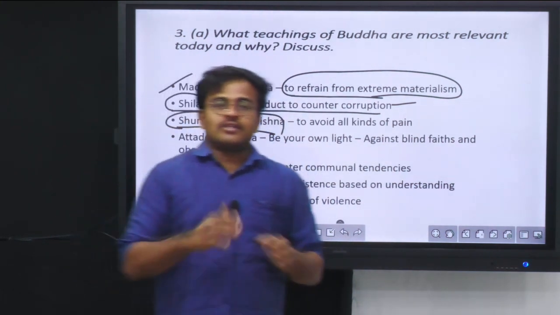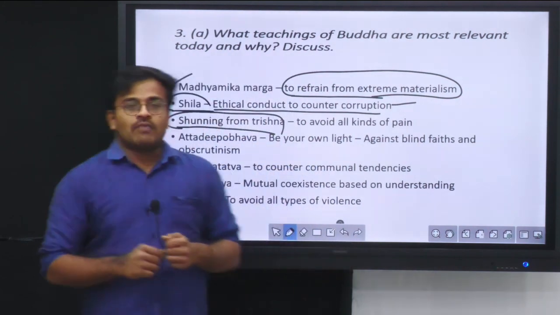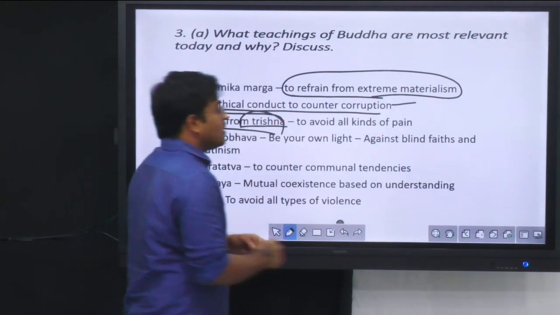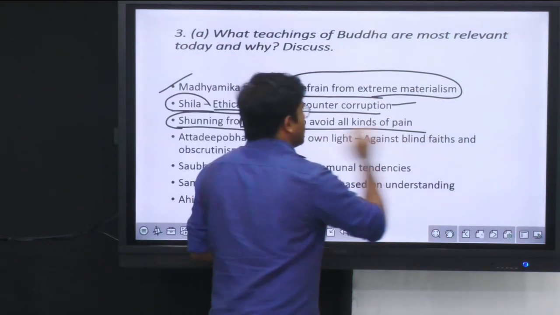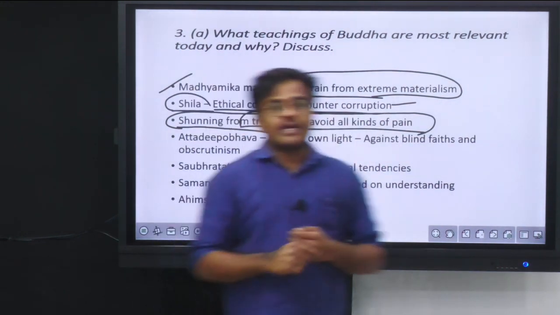So this correctness is something which Buddha talks about. That's the reason why we should shun Trishna, which is an extreme form of desire. It can help in avoiding all kinds of pain.